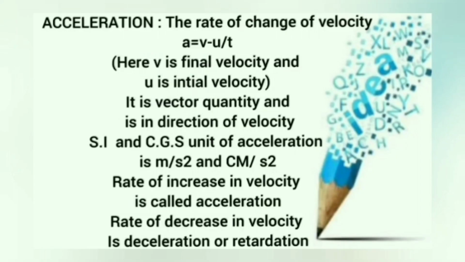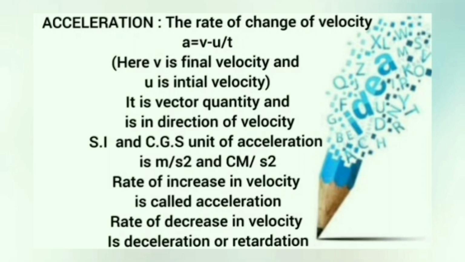Now coming to acceleration, it is defined as the rate of change of velocity. a equals v minus u by t. Here, a is acceleration, v is final velocity, u is initial velocity and t is time. It is a vector quantity and is in the direction of velocity. SI and CGS units of acceleration are meter per second square and centimeter per second square. Rate of increase in velocity is called acceleration and rate of decrease in velocity is called deceleration or retardation.